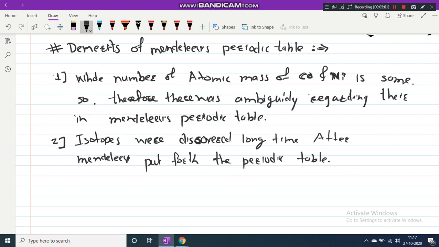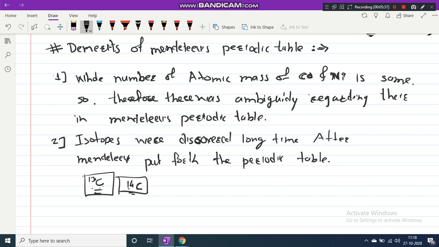This is a demerit because isotopes have the same chemical properties but different atomic masses. How can we explain this? Look here. Suppose we have the isotopes carbon 13 and carbon 14. These two isotopes show the same chemical properties, but their atomic masses are different.